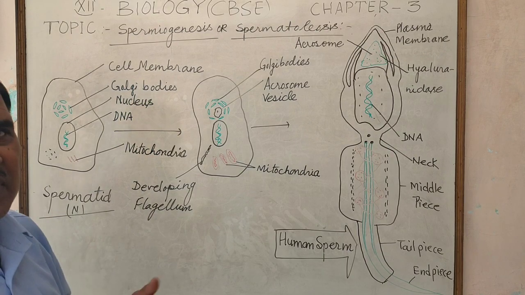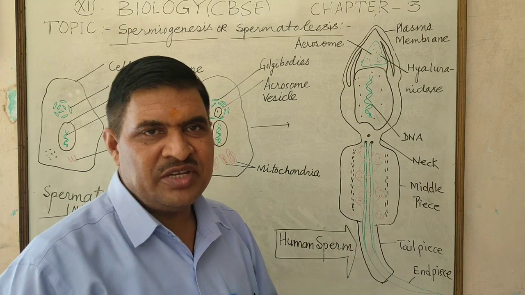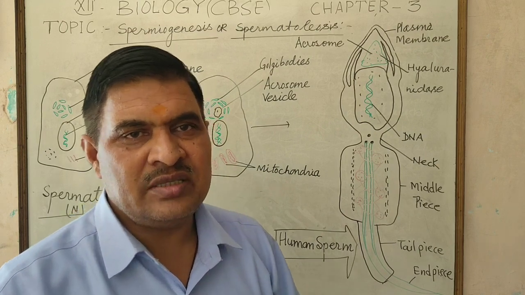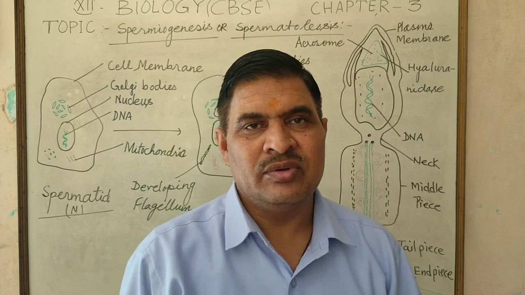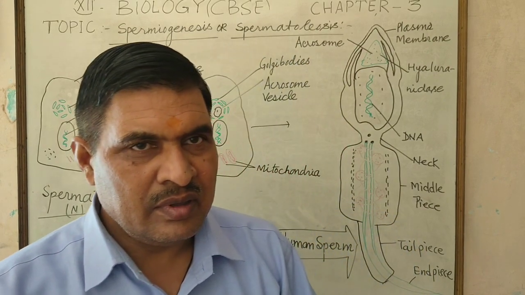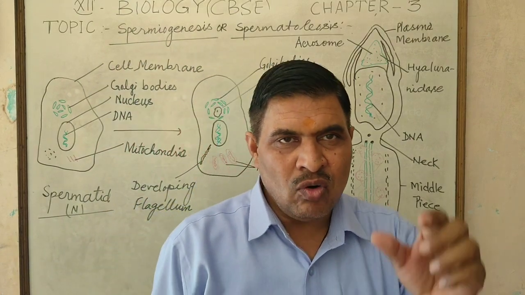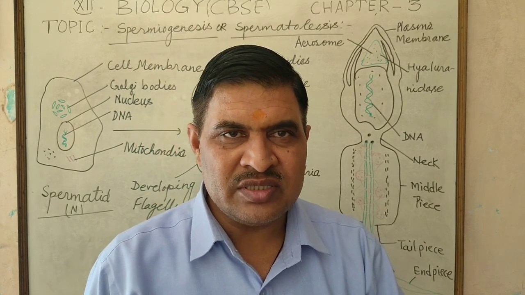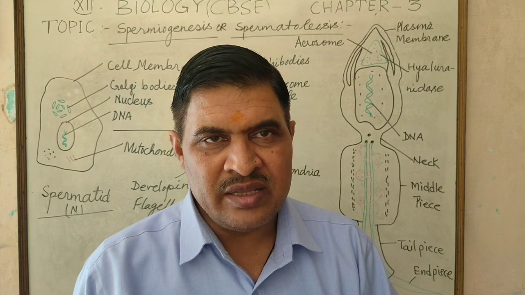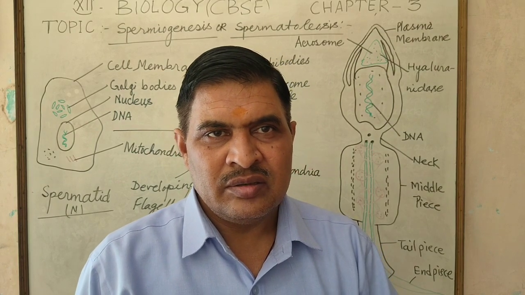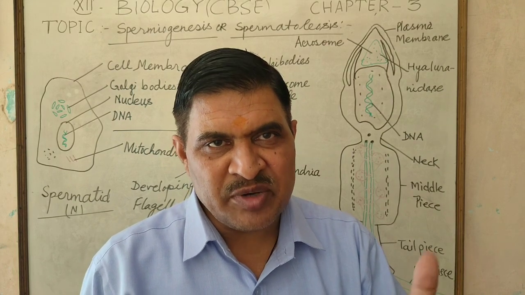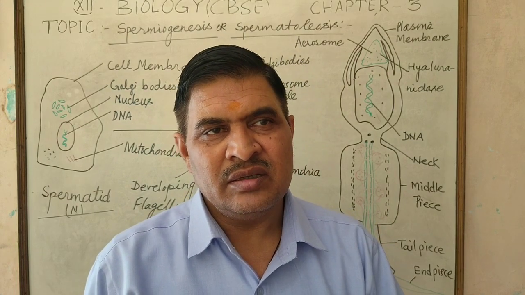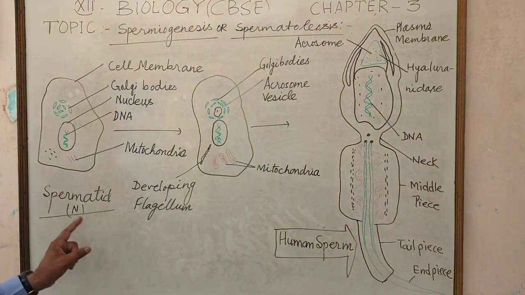Spermiogenesis occurs in the seminiferous tubule, which is the structural and functional unit of the testis. The spermatid, an oval-shaped cell, is produced as a result of the second meiotic division of the secondary spermatocyte cell.